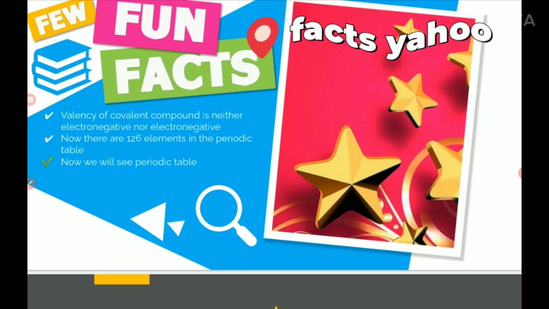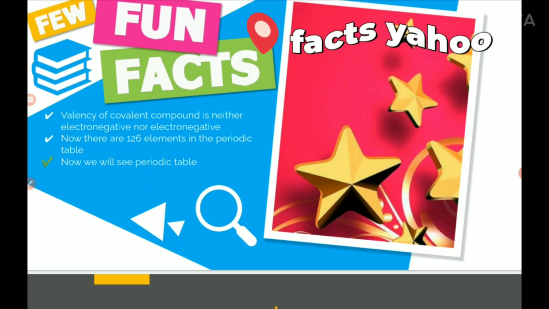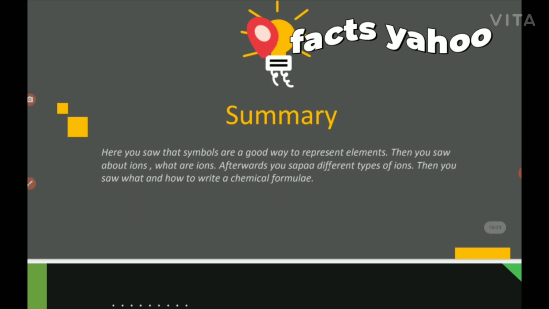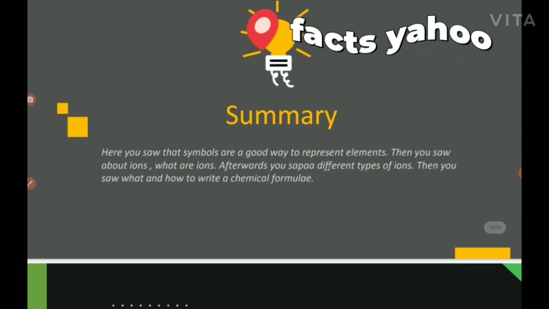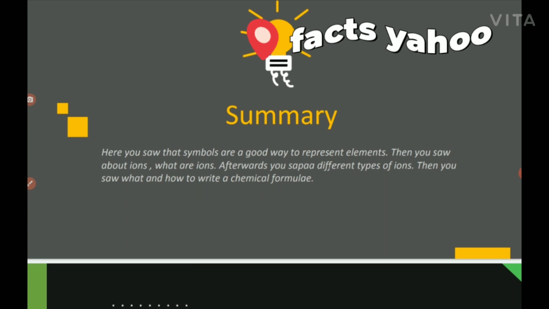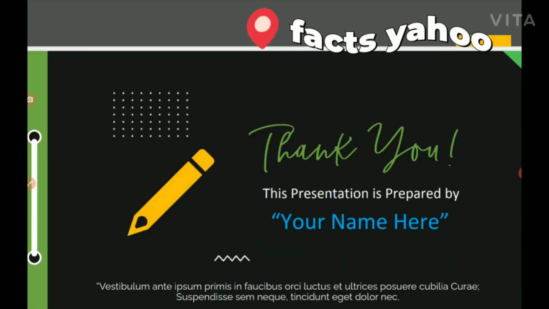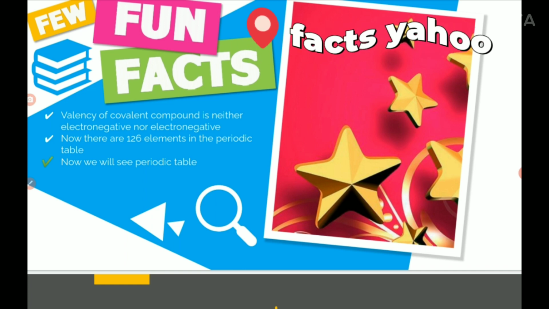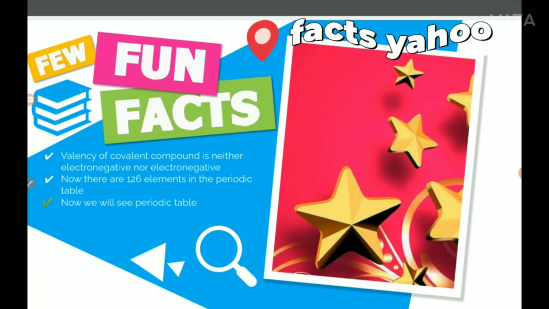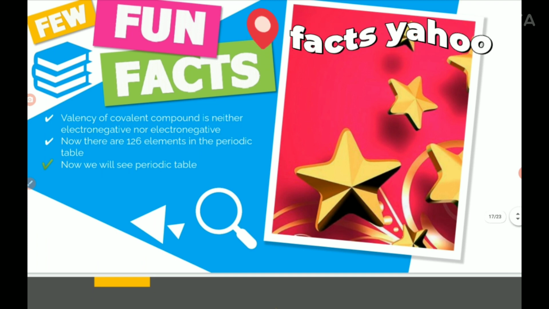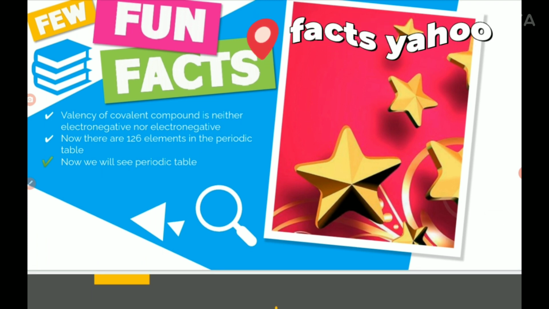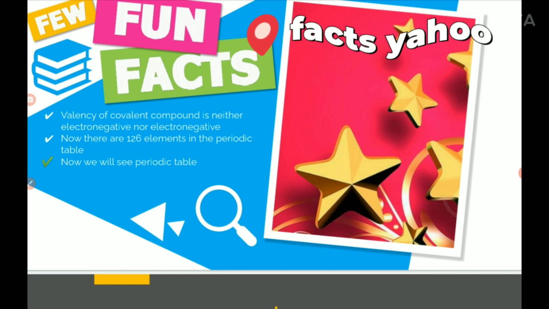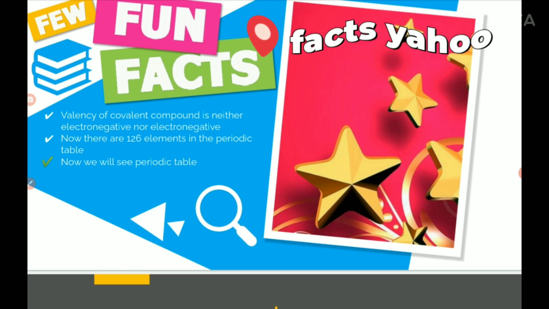When they meet and fuse, the atom is shared, so sodium also uses that atom, chlorine also uses that atom, and that is called a covalent bond. And thus, the covalent bond is neither electronegative nor electropositive. It is none. Amazing, right?